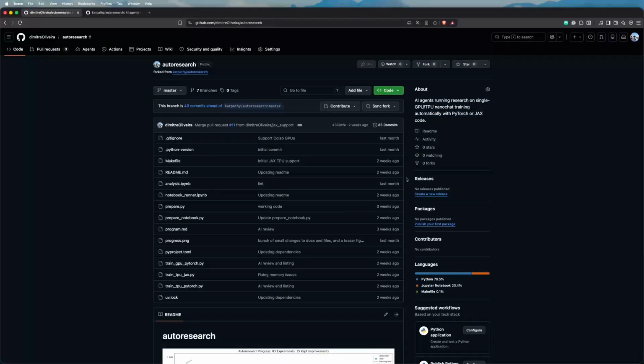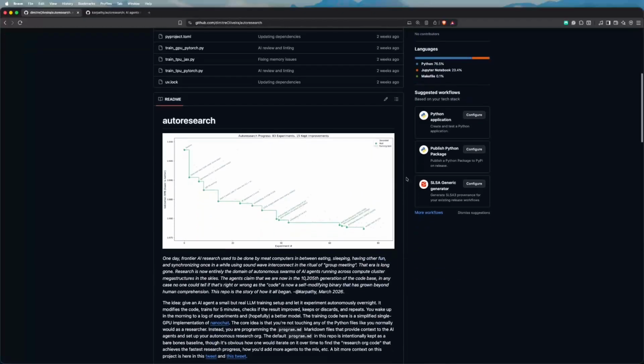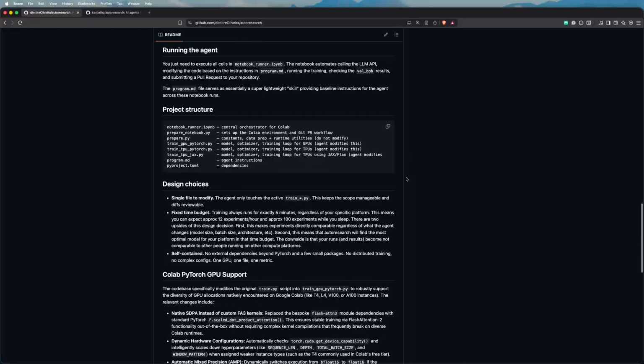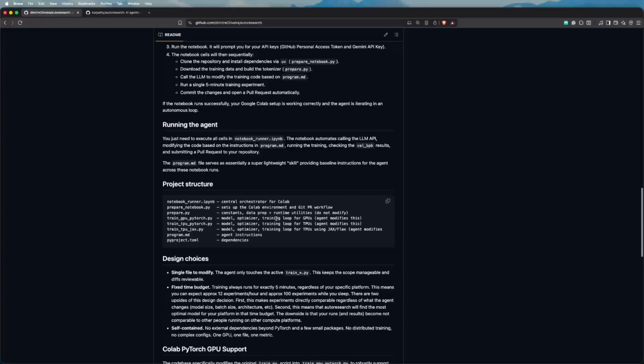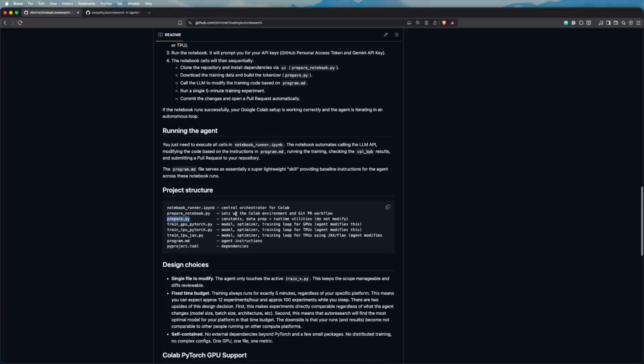Basically, I tried to keep the same minimalistic and simple implementation of the original one, so I only added the actual necessary files. And we have here, so it's basically the same idea, but what I added is that instead of only the prepare.py script, I also have this prepare_notebook.py, which basically does the setup required to run on a notebook, which is a little bit different than running on an actual terminal script.